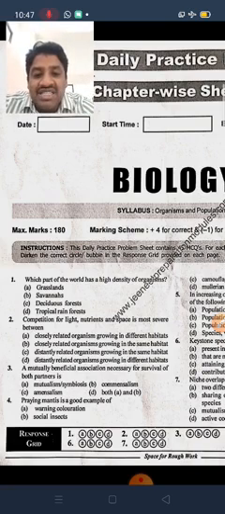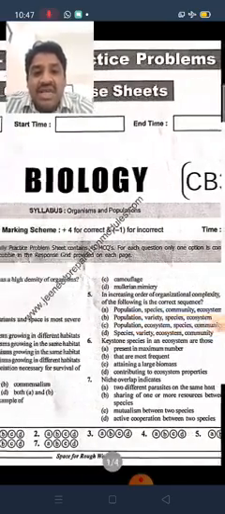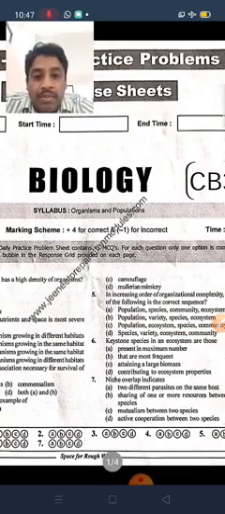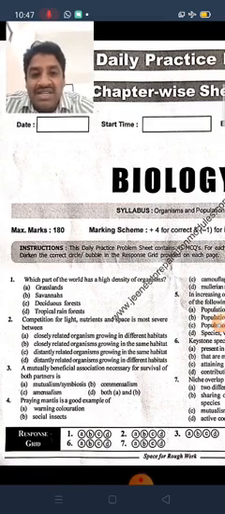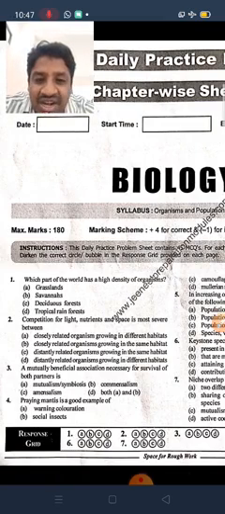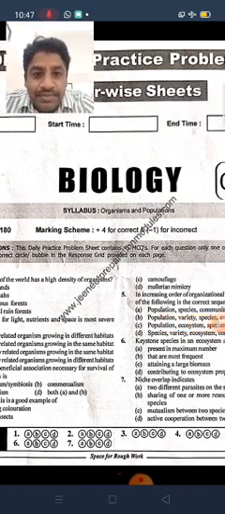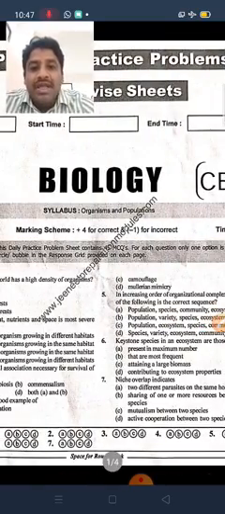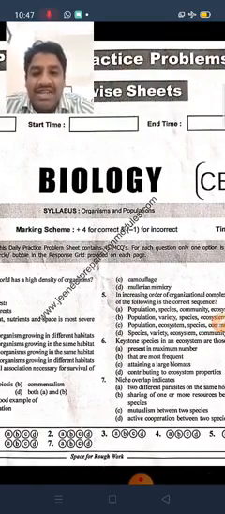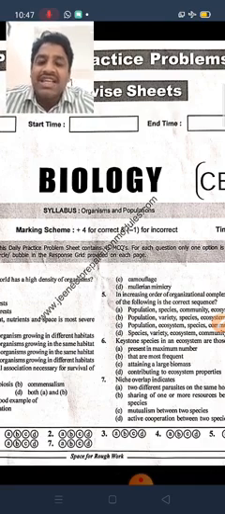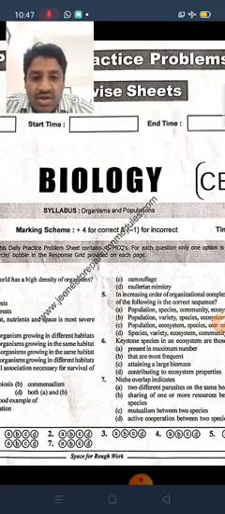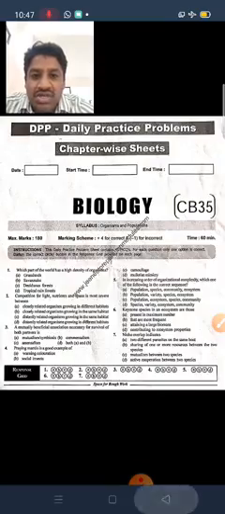Next, the praying mantis is a good example of: warning coloration, social insects, camouflage, and Mullerian mimicry. So here, the praying mantis, option C is the right answer. Why? Because here it is camouflage. The praying mantis in India, how it looks, I will show you.